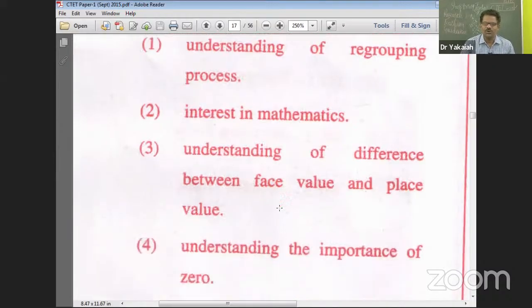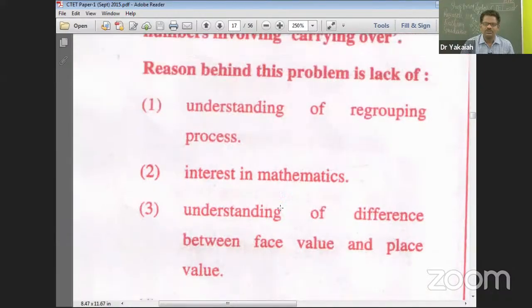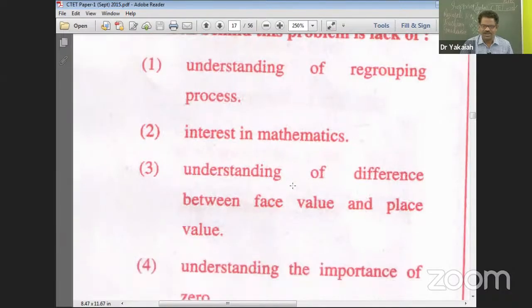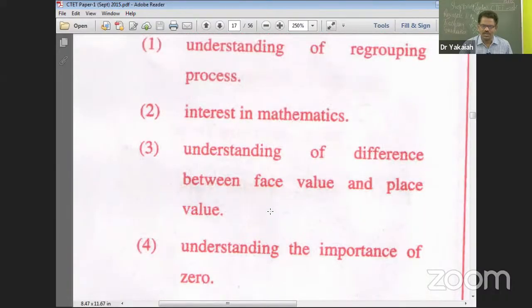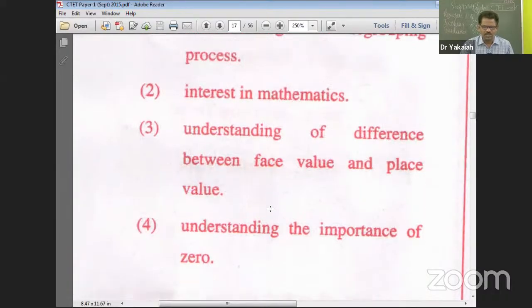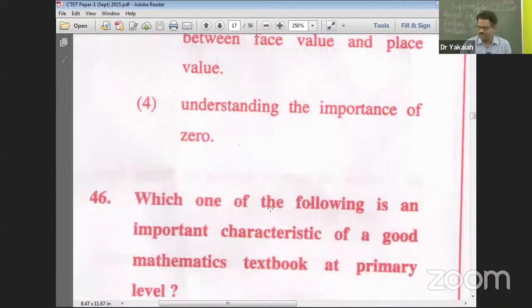Lack of interest is not the question, nor the difference between face value and place value, nor the importance of 0. So 45-1 is the right answer.